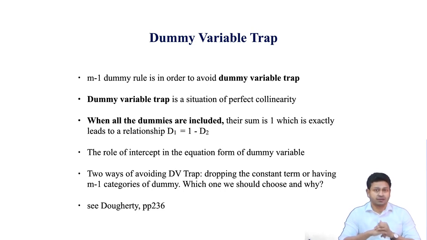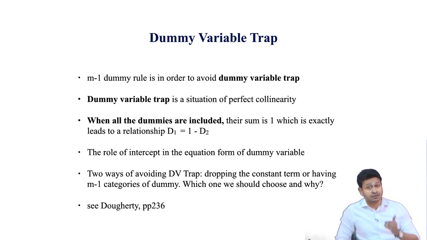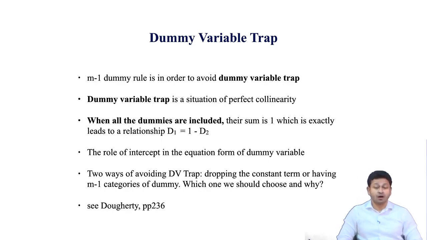You choose a reference category, and that is the most convenient one, because if you choose one as a reference category, you can always explain the other categories vis-a-vis the reference category. But there is another way of doing it, and that is to make the intercept term 0. In your regression equation, you can specify that you do not want an intercept term. But then you are assuming that your regression line is passing through the origin. That is a big assumption you are making, so usually you probably don't want to do that.